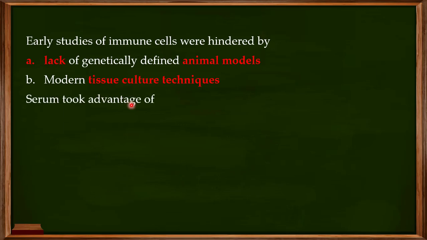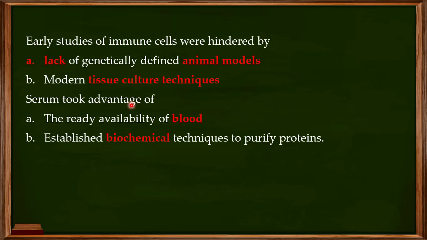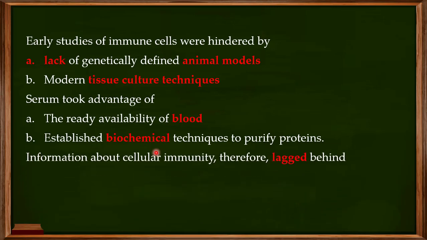Now, the serum, or you can say the humoral immunity, took advantage of two things. One, the blood was readily available. They were doing experiments on animals, and they had a lot of blood for experimentation. Secondly, these antibodies, as I told you, they believed in antibodies. These antibodies are proteins, and at that particular time, there were established biochemical techniques to purify proteins. So because of the advantages to the humoral immunity, and because of the disadvantages to the immune cells, the information about the cellular immunity lagged behind.